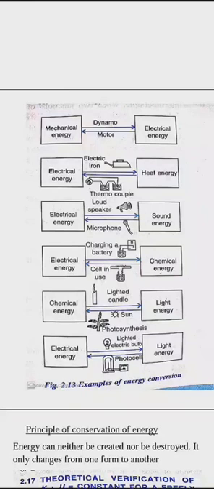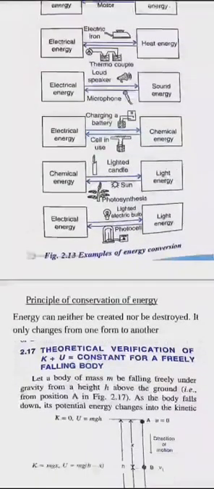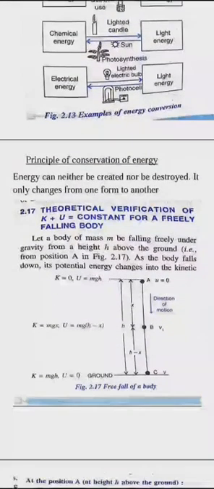We have studied the principle of conservation of energy in 9th, which states that energy can neither be created nor be destroyed. It can be converted from one form to another. The total energy in the universe remains constant. Three points, I repeat. Energy can neither be created nor destroyed. It can be converted from one form to another. The total energy in the universe remains constant. This is a theoretical proof.